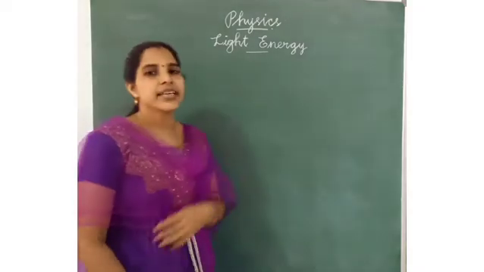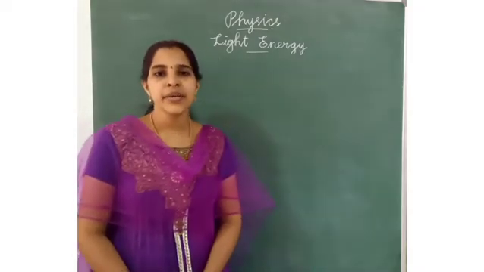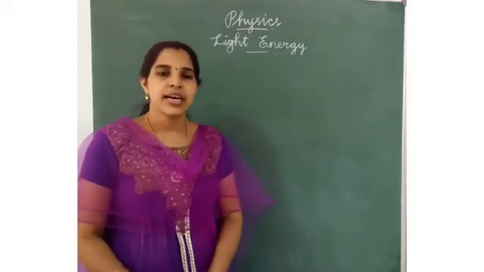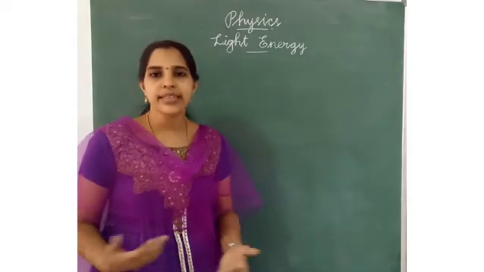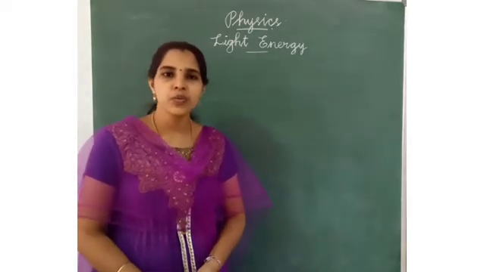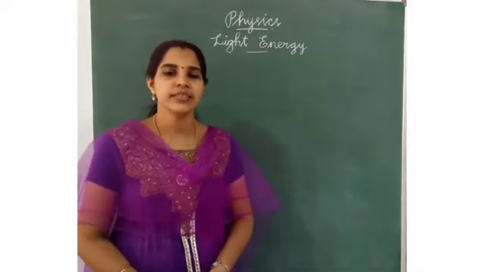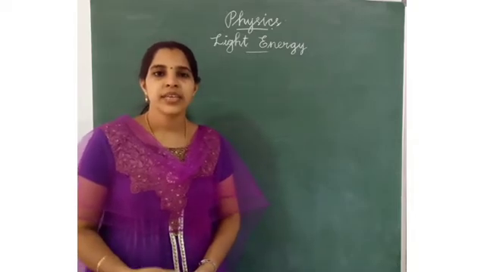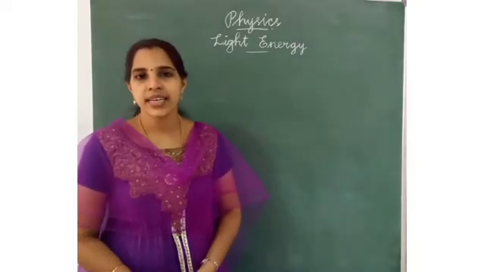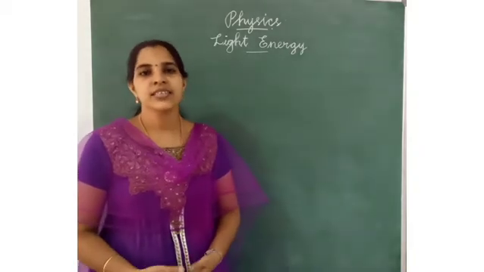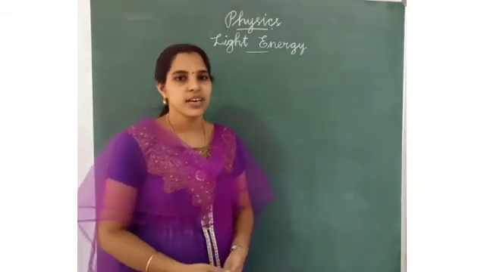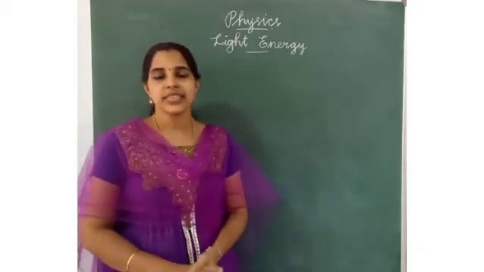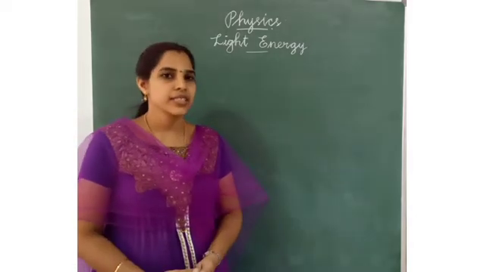Light energy. What is the meaning of light? Light is a form of energy. Already we have learned different types of energy. Do you remember what types of energy we have learned? Magnetic energy, chemical energy, electrical energy, heat energy, sound energy, etc. From there, light energy is one part. It is a form of energy.